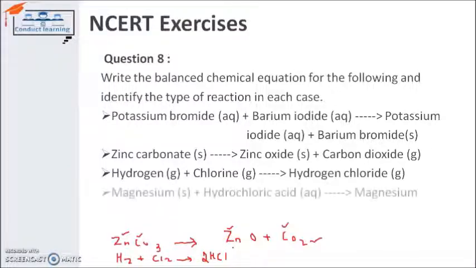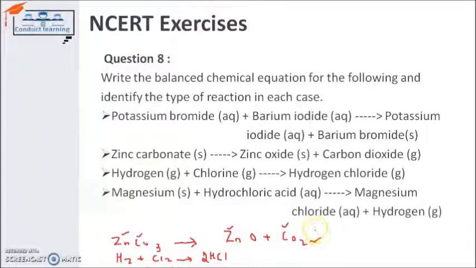And after that, magnesium and hydrochloric acid give magnesium chloride and hydrogen. So I take this space and write down the equation for this. Magnesium symbol is Mg, hydrochloric acid is HCl, which you know, and it is giving us magnesium chloride, that means MgCl2, and hydrogen gas H2. So if I look at the equation and check, is it balanced or not?